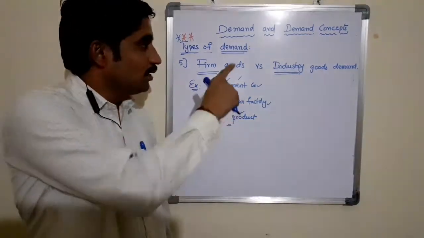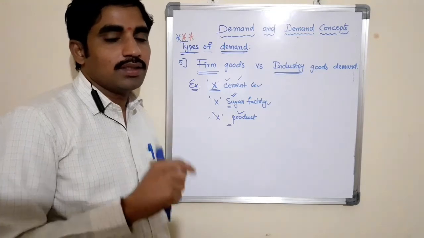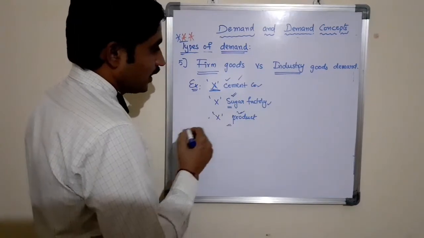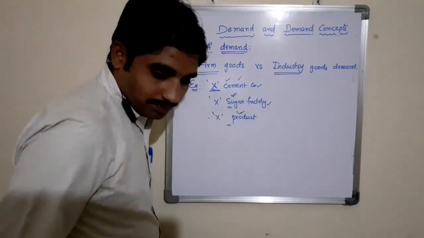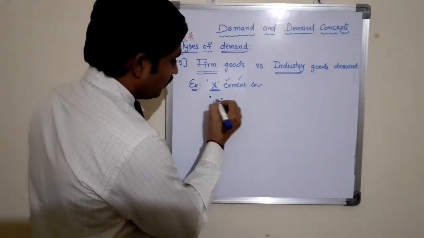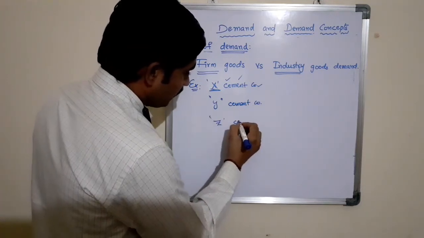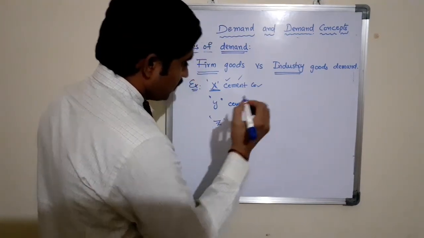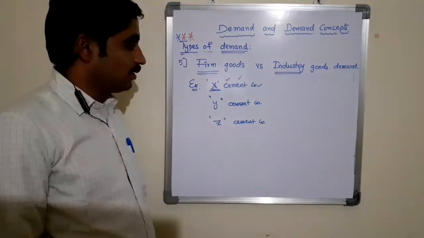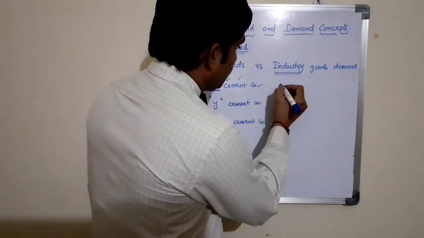The demand for those products is known as industry goods demand. Let us take an example. Individually, X cement company, Y cement company, and Z cement company. Combinedly, it is called an industry.